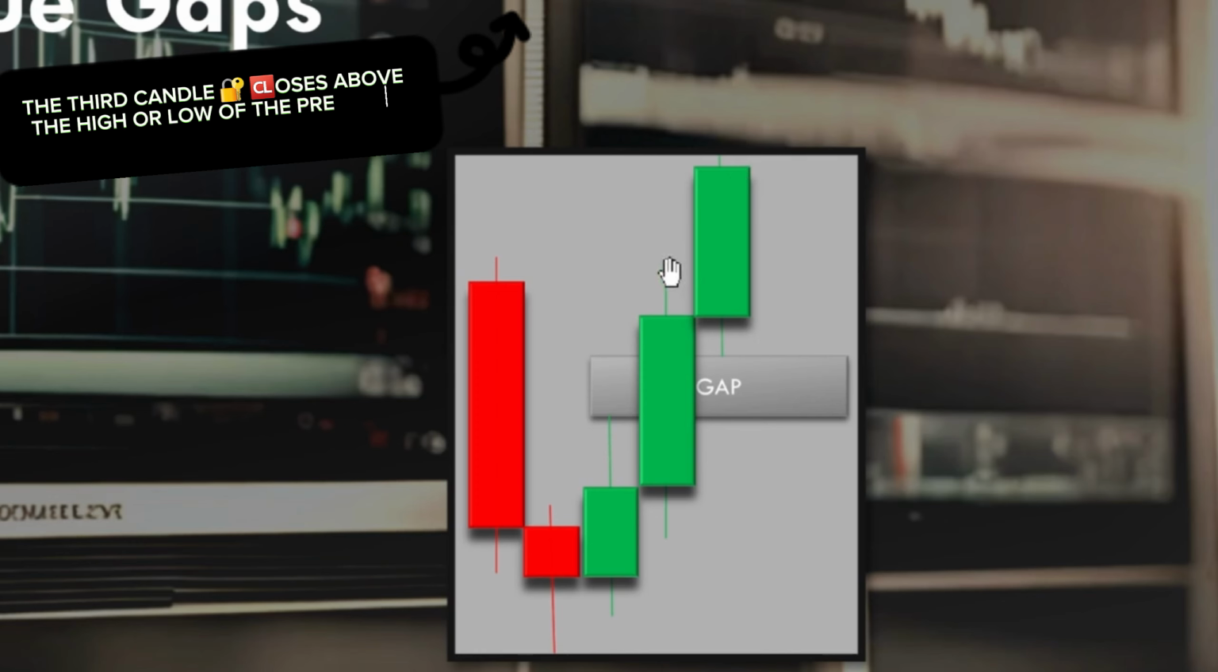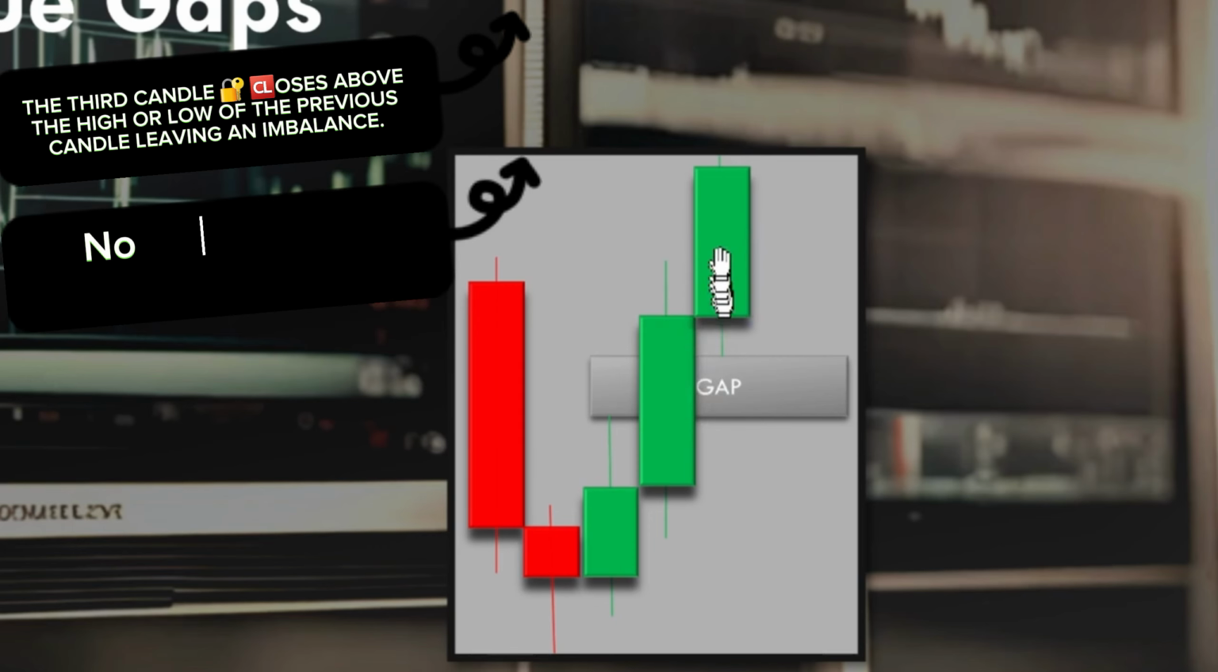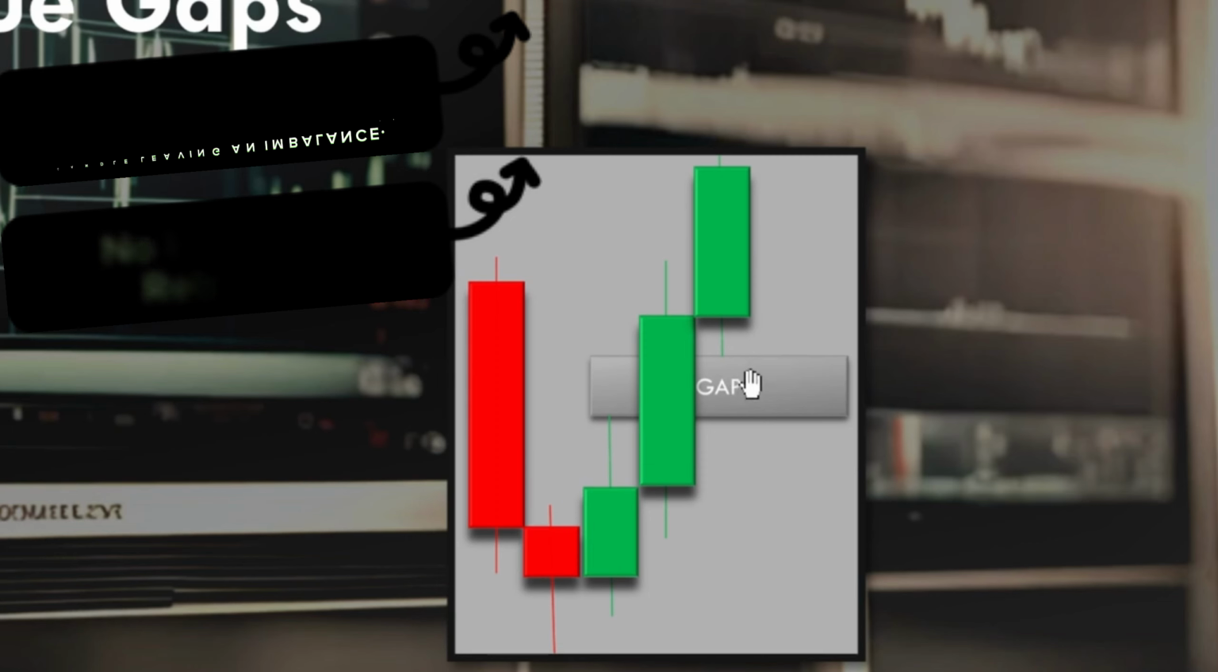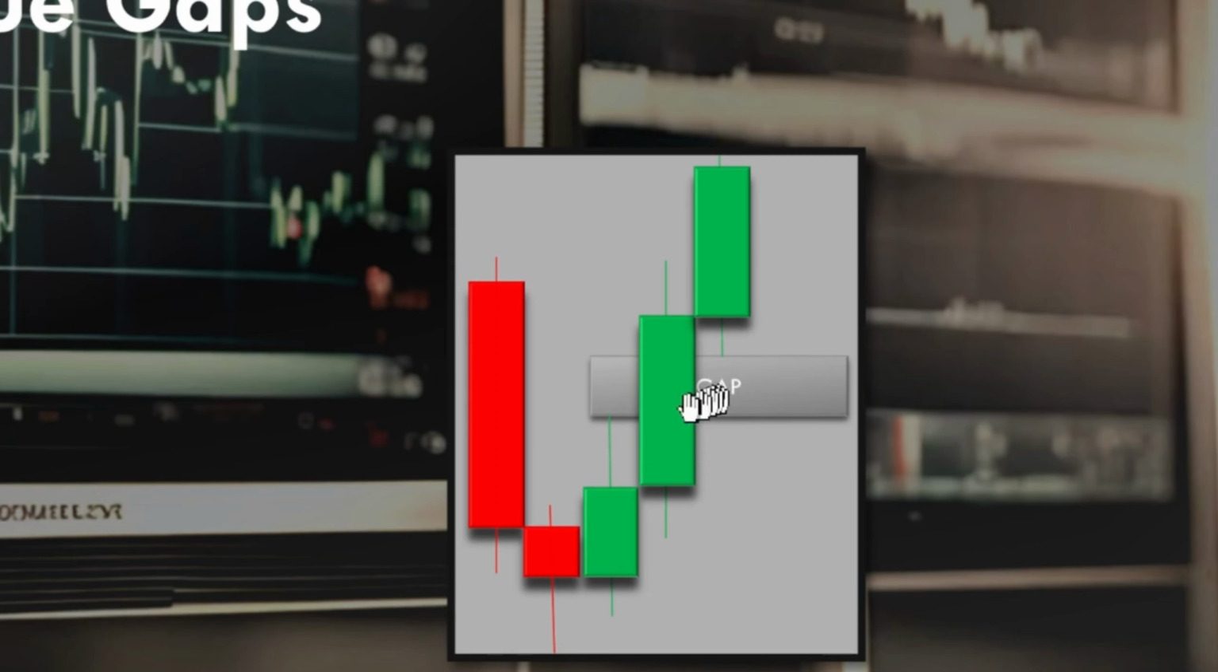Why? Because it breaks here and crosses away from the high of the second candle there. So what does this mean? This means we are not likely coming back immediately here. So this is the difference that you can see in these fair value gaps.